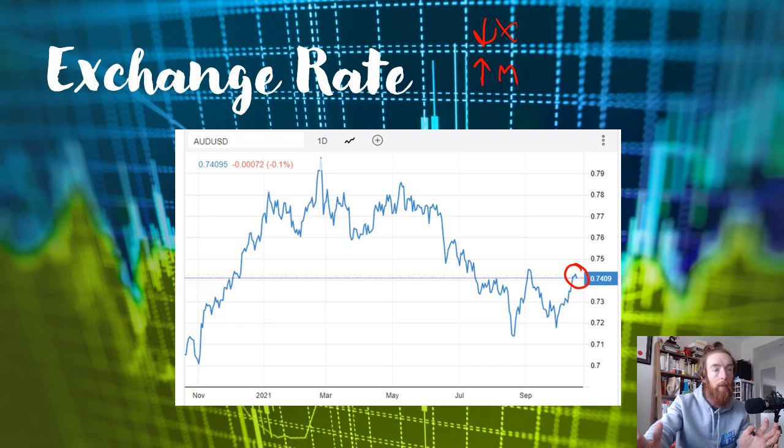Obviously, it's a bit lower than it was earlier in the year. And therefore, because it has decreased on average since the start of 2021, you would say that arguably that's favorable because our exports are relatively cheaper than they used to be. And therefore, that's going to be good for exports overall. And we're going to import less because it's more expensive to import, and therefore that is a good thing.